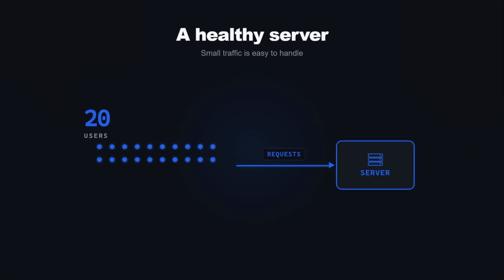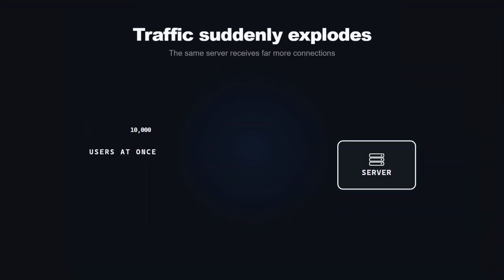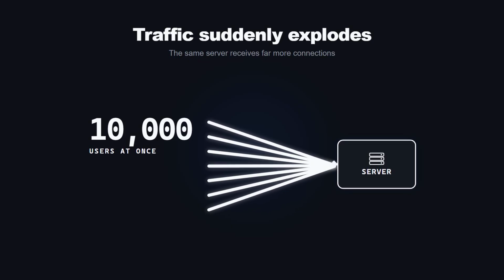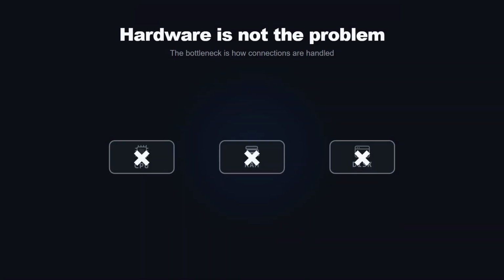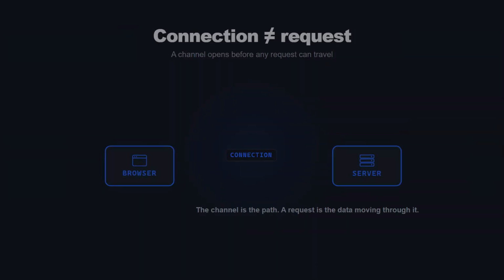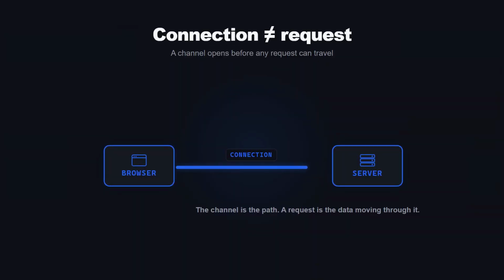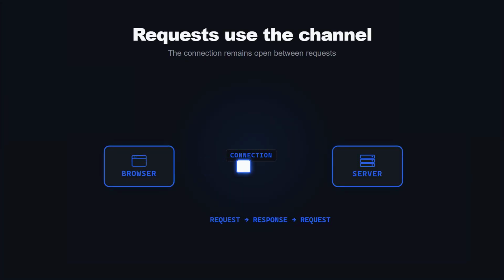Imagine your app runs fine with 20 users. Then one day, 10,000 people hit it at once. It falls over, not because of bad hardware, but because of how the server handles connections. A connection is not a request. When a browser talks to a server, it opens a channel first. That's the connection. Requests travel through it, one after another, and the channel stays open even when nothing is happening.